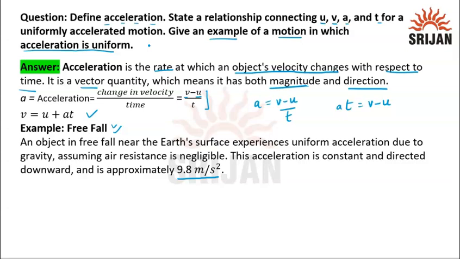This acceleration is constant and always directed downwards, because the acceleration due to gravity is the acceleration because of gravity, and gravity always acts in a downward direction. That's why this acceleration always acts in the downward direction.